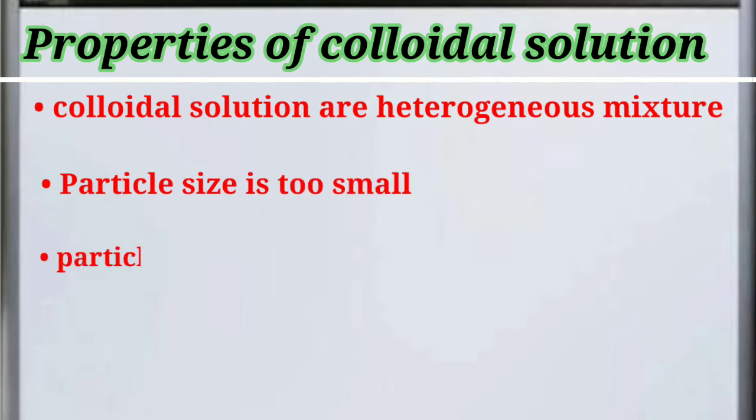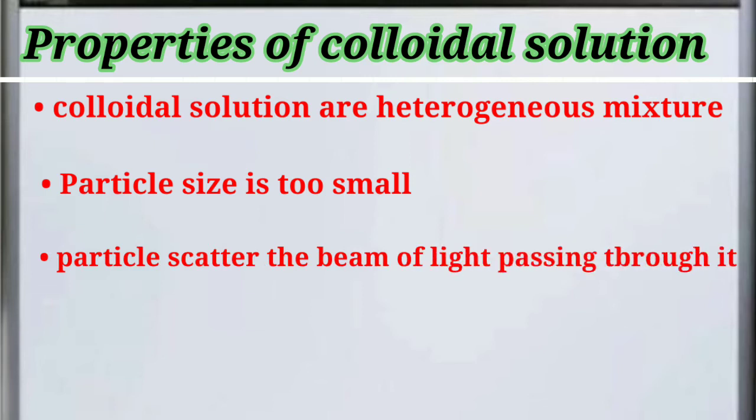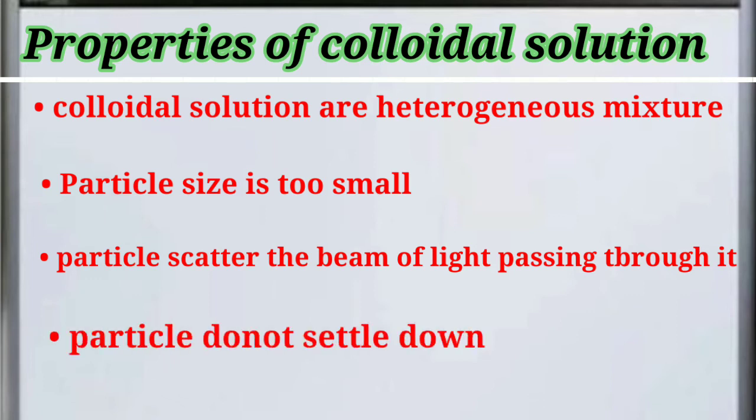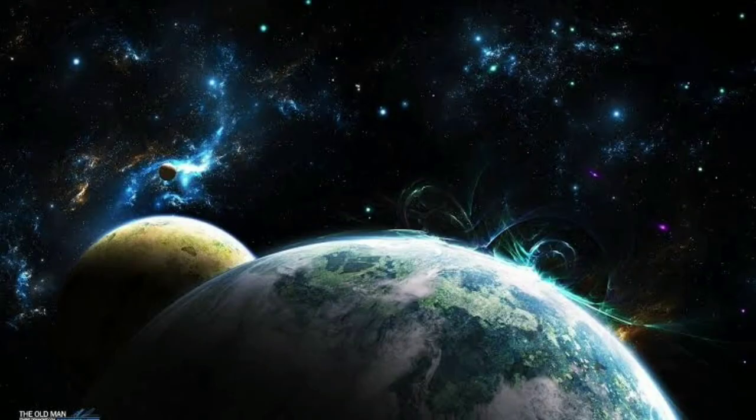Third, the particles of the colloidal solution scatter the beam of light passing through it, so the path of the light is visible to us. And lastly, we saw in a suspension that the particles settle down in the water, but in the case of the colloidal solution the particles do not settle down. So this was all about the colloidal solution and its properties.